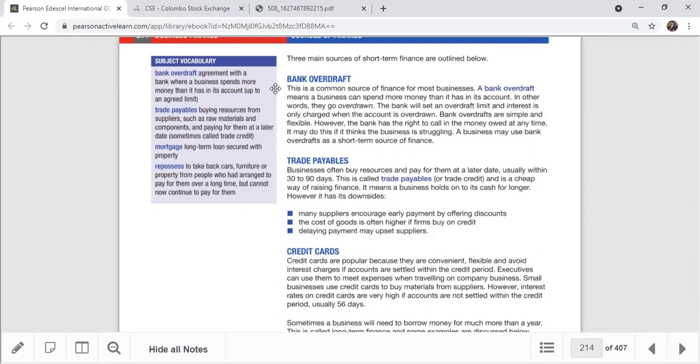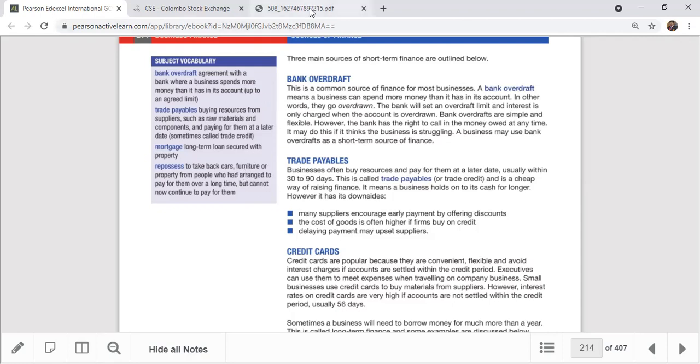Administration costs also. Another advantage is that with a bank overdraft, you don't need to give any collateral, unlike bank loans. The bank manager will give you that amount based on the business, the confidence, your business background, and your past track record. So the second source they are going to talk about is trade payables.